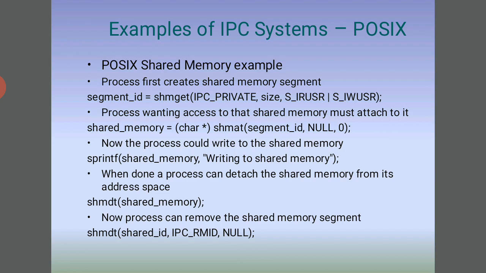Now the process can write to the shared memory. When done, the process can detach the shared memory from its address space, and now the process can remove the shared memory segment.